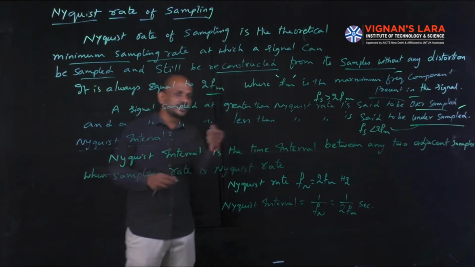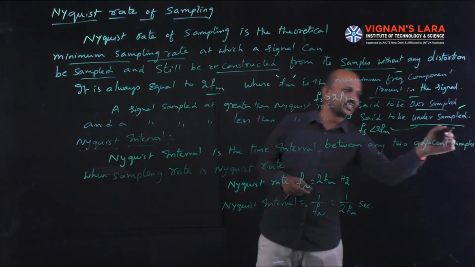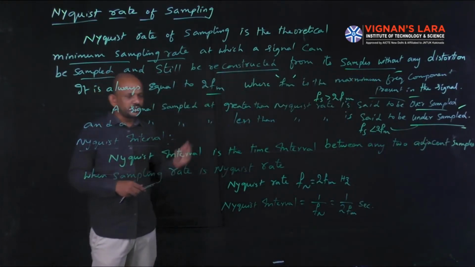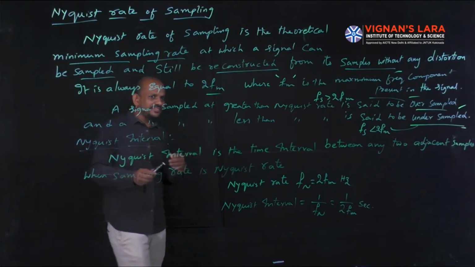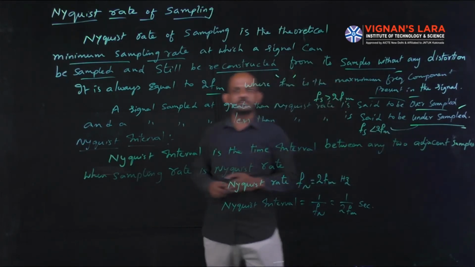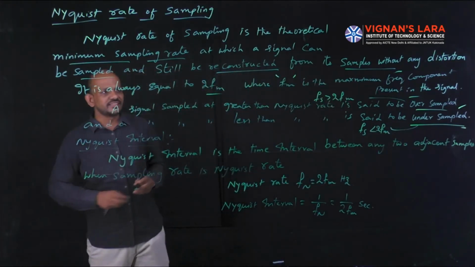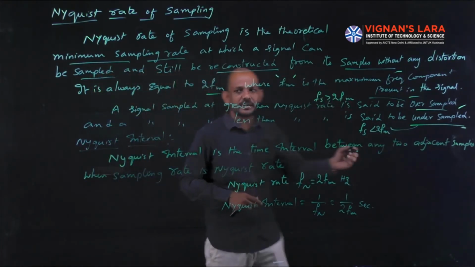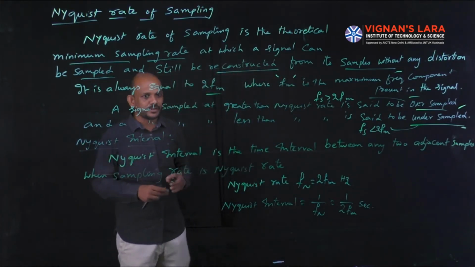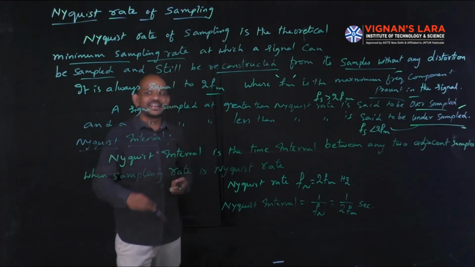I already explained the effect of aliasing just a few minutes back. So you have to know oversampled and undersampled. If Fs equals 2 FM, it is perfect sampling. A signal sampled at greater than Nyquist rate is said to be oversampled, and a signal sampled at less than Nyquist rate is said to be undersampled. So this is the explanation about Nyquist rate.